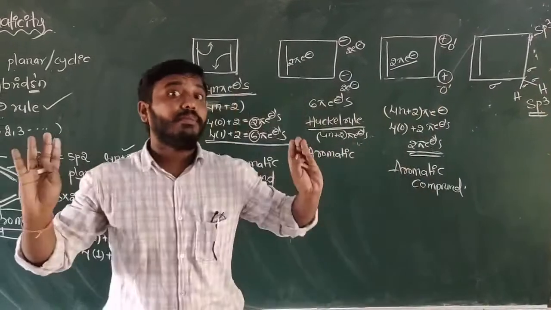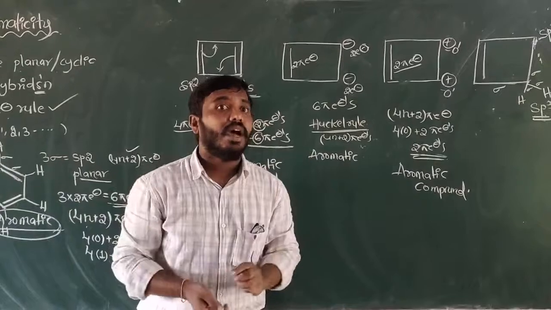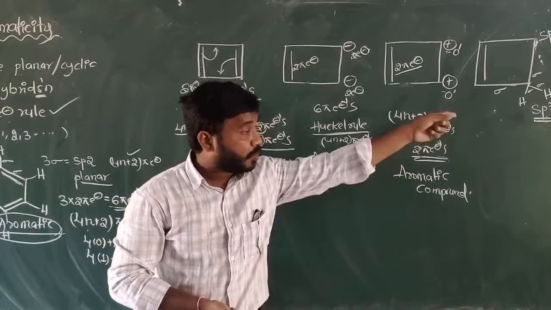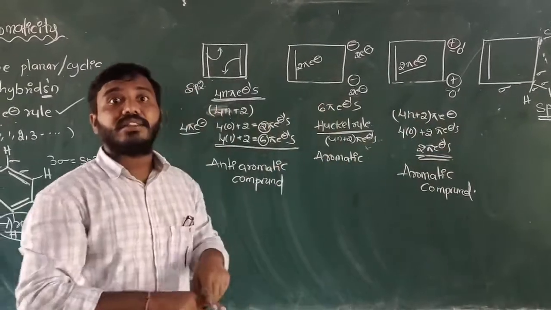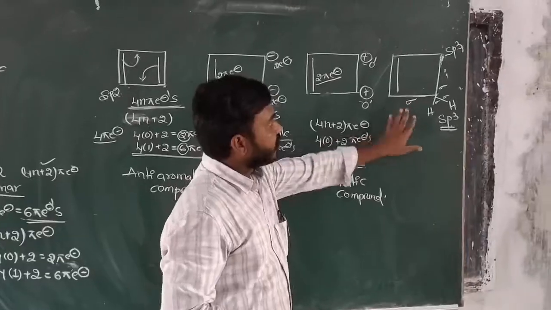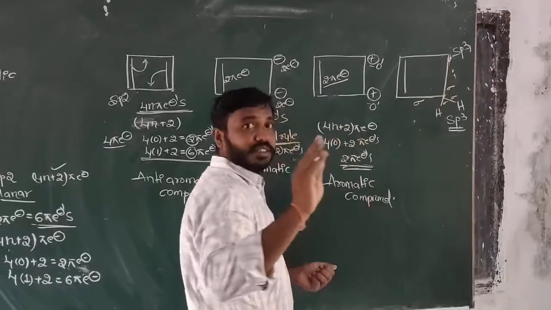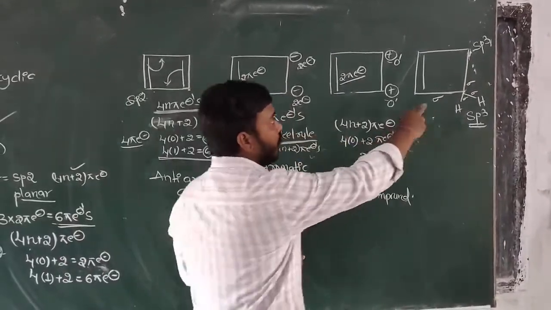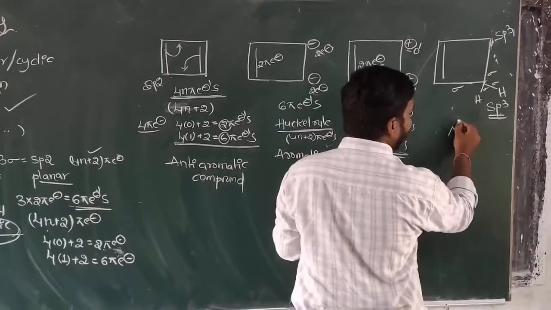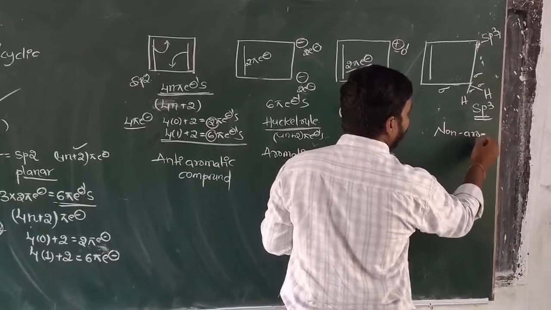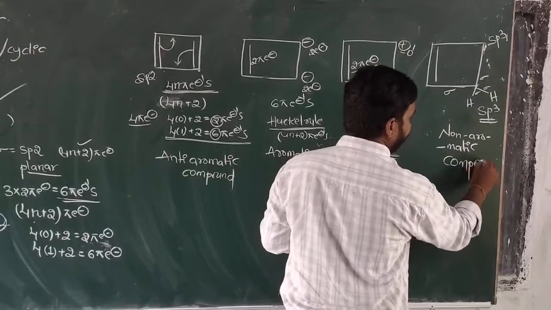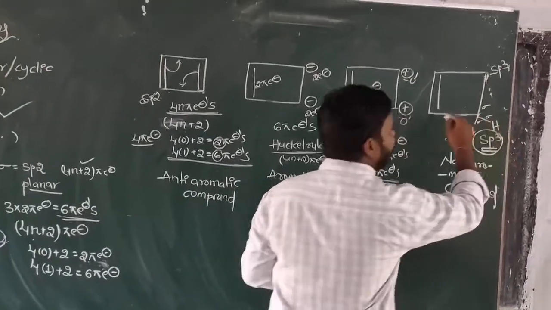If any carbon has sp3 hybridization, it is not anti-aromatic and also not aromatic. If an sp3 carbon is there in the structure, it is obviously a non-aromatic compound. In the last structure, these two carbons have the same hybridization, sp3 and sp3. So if sp3 is involved in hybridization, it is a non-aromatic compound.